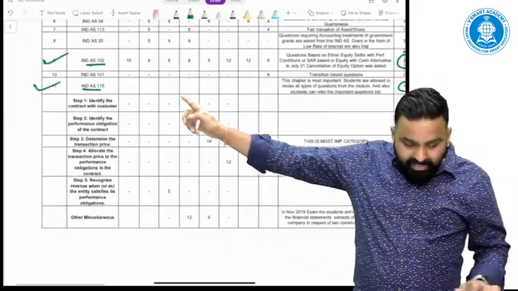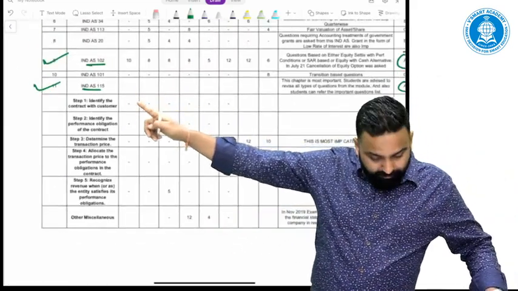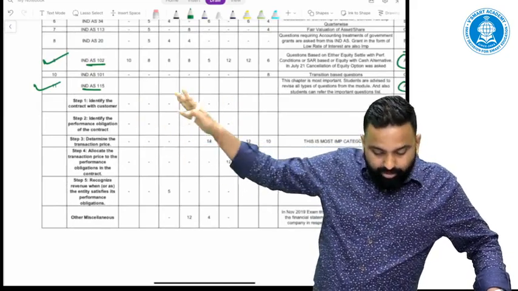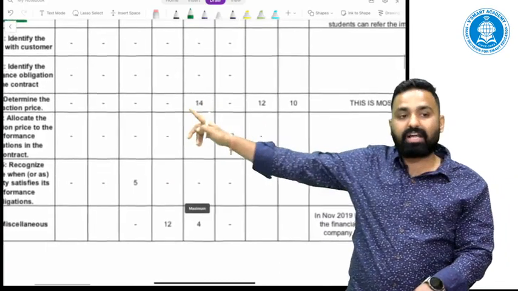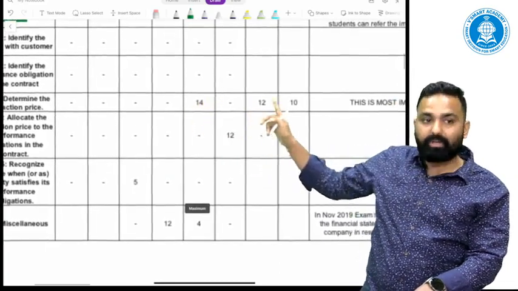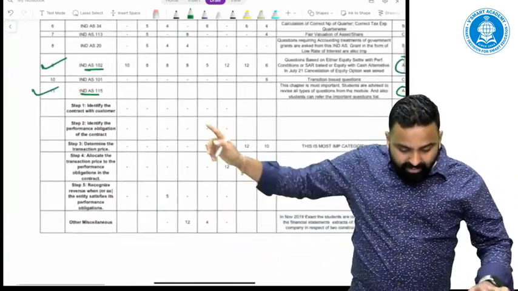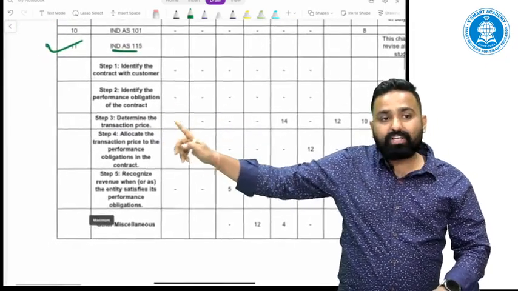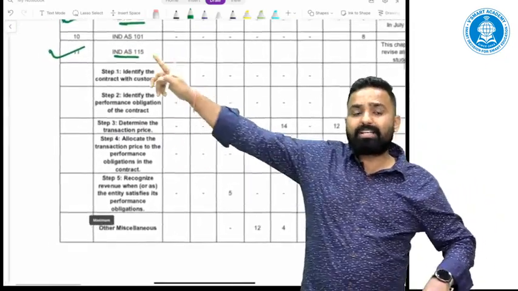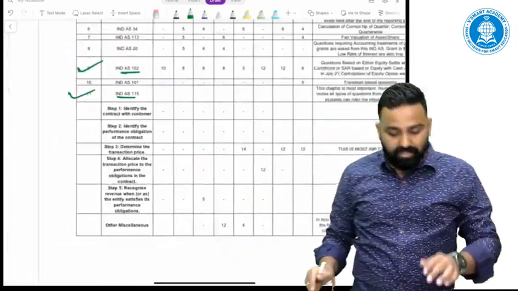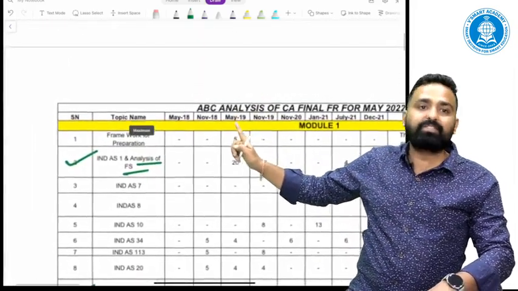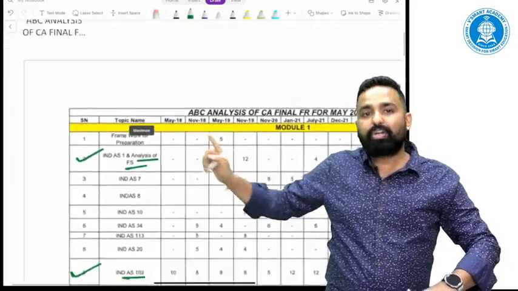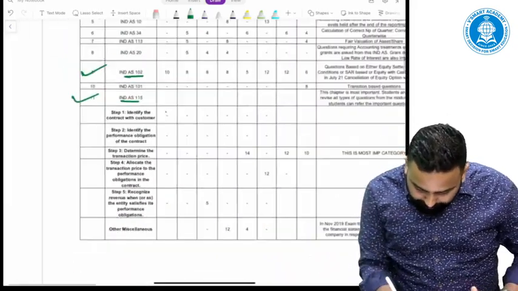Out of these, nothing has been asked from step 1 or step 2. From step 3, maximum questions are asked: 14, 12, 10. Now you will be surprised, sir, in the starting 2 attempts no question has been asked in 115. No, not like that, because 115 was applicable from the May 19 attempt itself, so you should not count these 2 attempts.